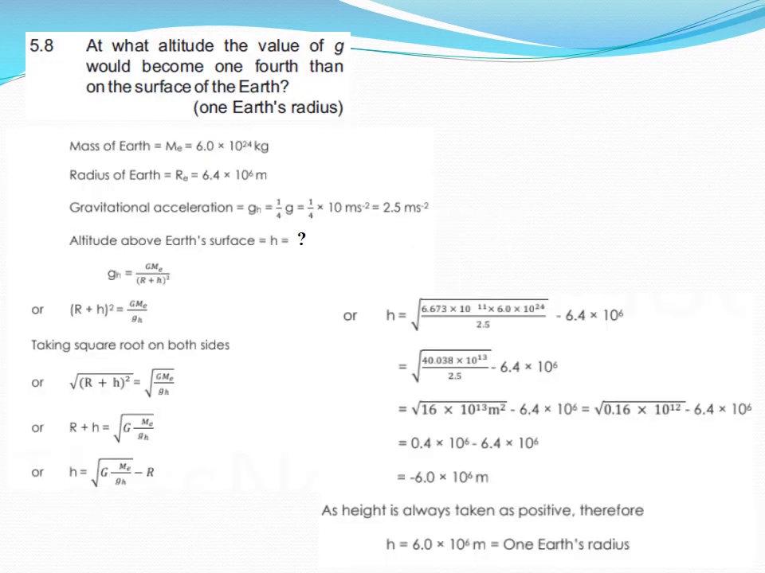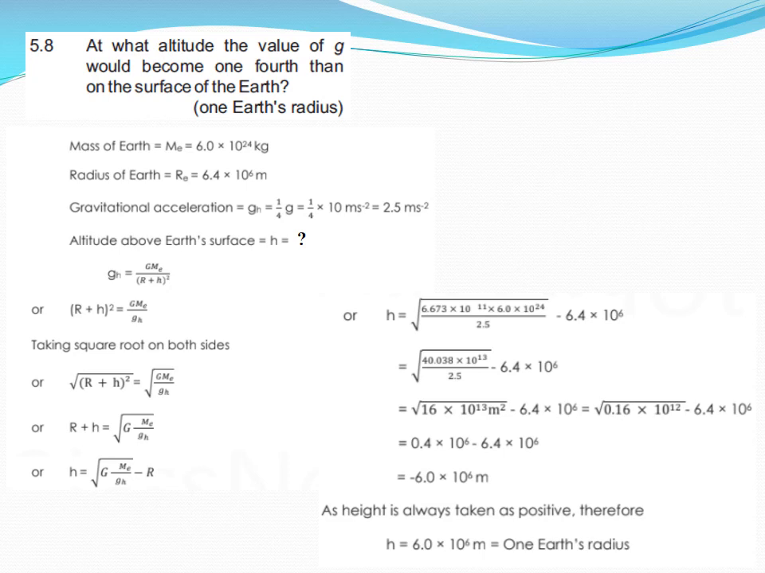Now the last numerical 5.8. At what altitude would the value of g become 1/4 of that on the surface of earth. So here we are given data, and we know the values: mass of earth 6.0 into 10 to the power 24 kilogram, radius of the earth Re equals 6.4 into 10 to the power 6 meter. Gravitational acceleration is 1 by 4th of g, so 1 by 4 into 10 equals 2.5 meter per square second. And altitude above the surface of earth, h, is to be found out.